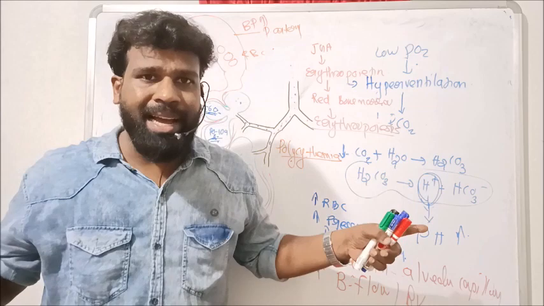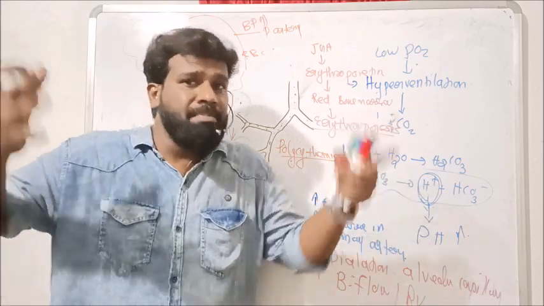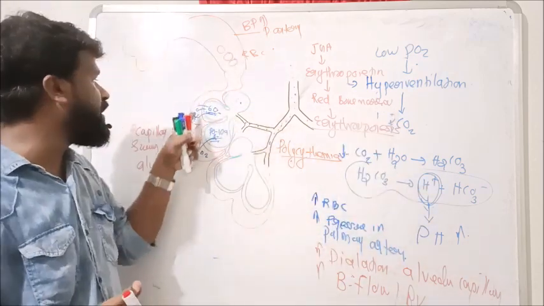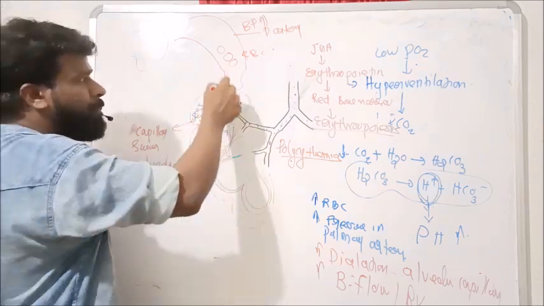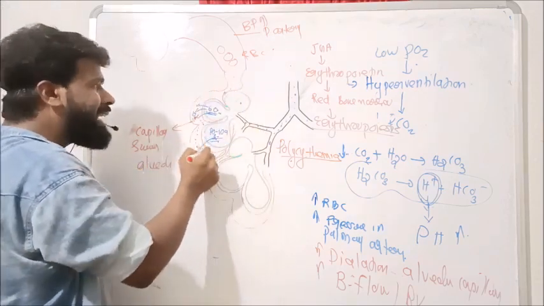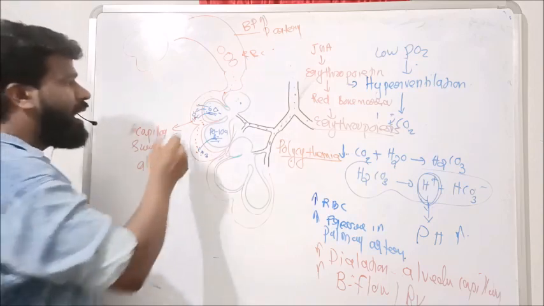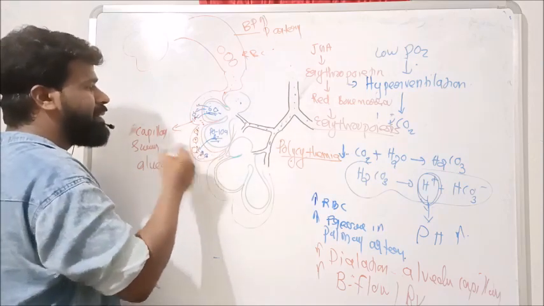So the capillaries dilate, and there is increased blood flow and blood volume in the capillaries surrounding the alveoli, and they have a large number of RBC.